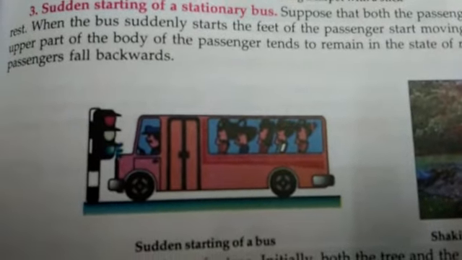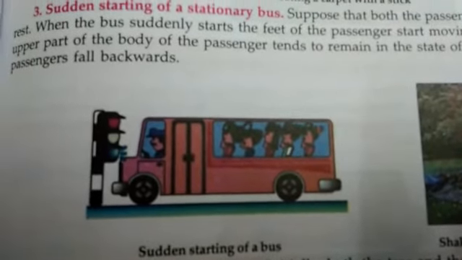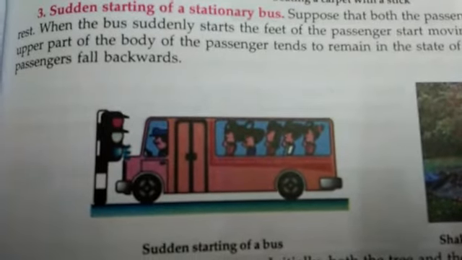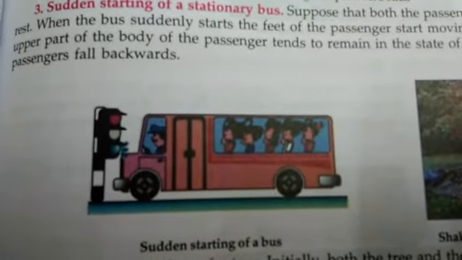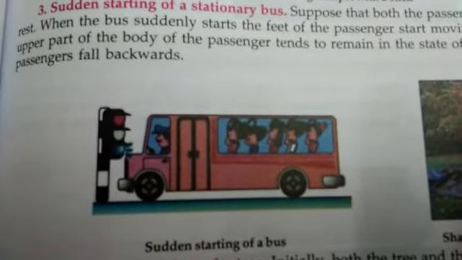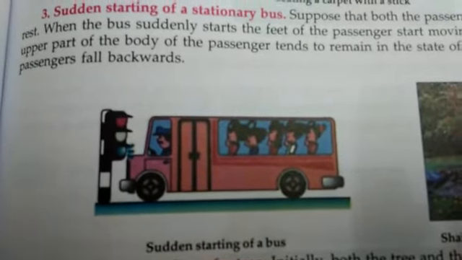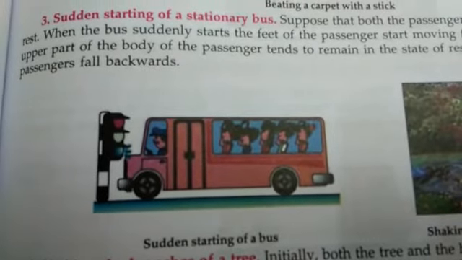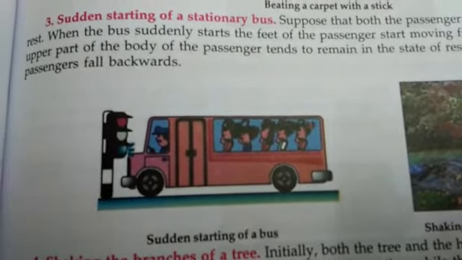Here is one more example. When you are sitting in a bus and the bus suddenly starts, you feel a little jerk on your upper body backside, not in your lower body. Why is it so?